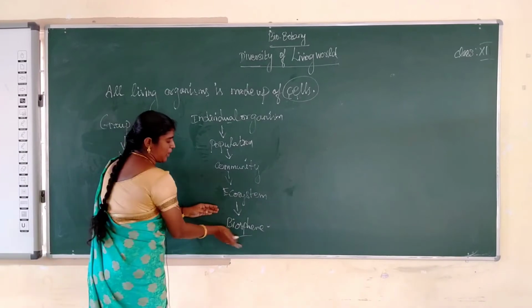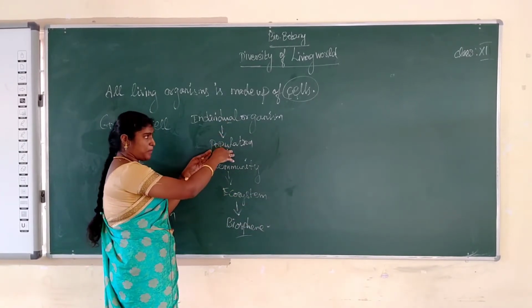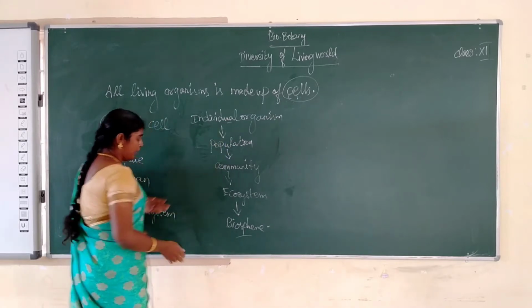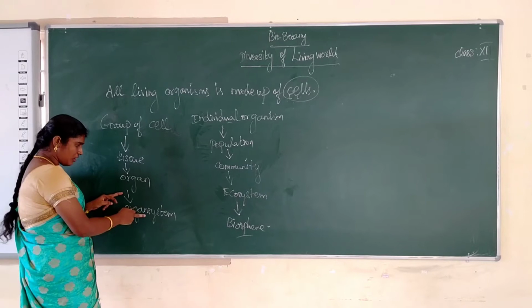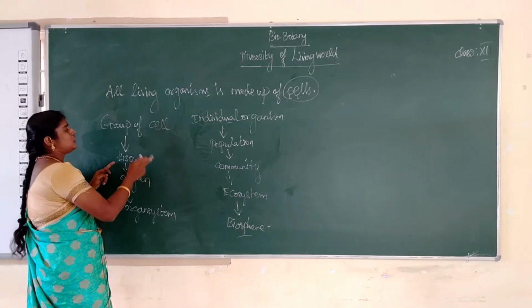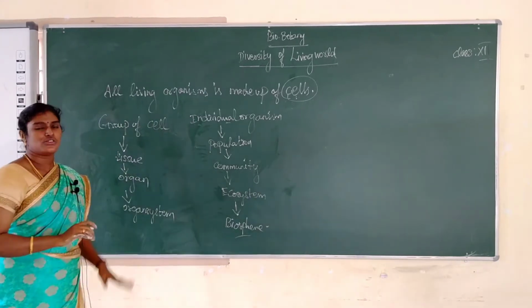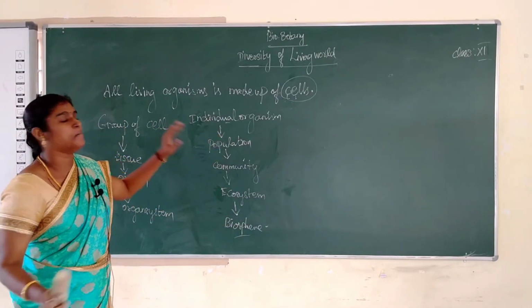So the biosphere is made up of ecosystems, made up of communities, made up of populations, made up of individual organisms, made up of organ systems, made up of organs, made up of tissues, made up of groups of cells. Without cells, there is no living organism. This is a very important basic.